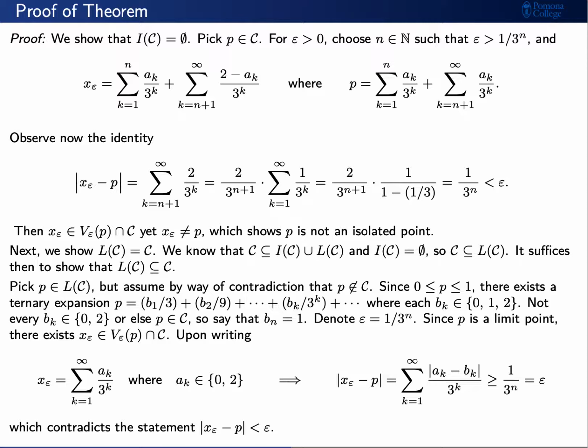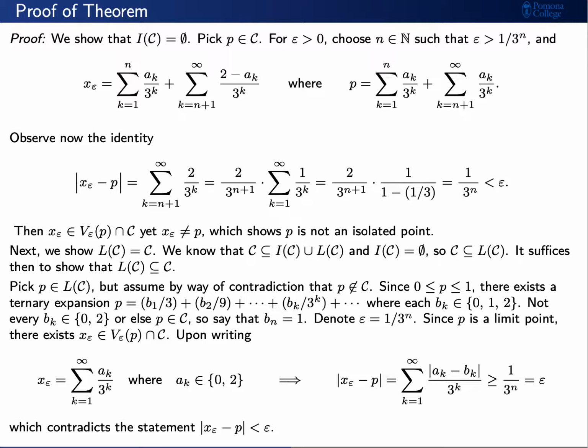Since p is a limit point, this means that there exists some x sub epsilon in the intersection B sub epsilon of p with C. So let's write x sub epsilon as a sum, so that our x sub epsilon minus p will be this sum, the absolute value of a sub k minus b sub k, divided by 3 to the k.